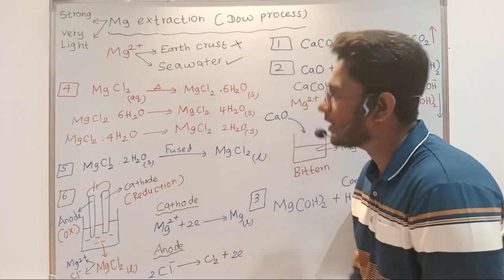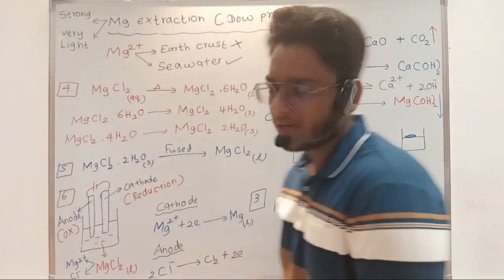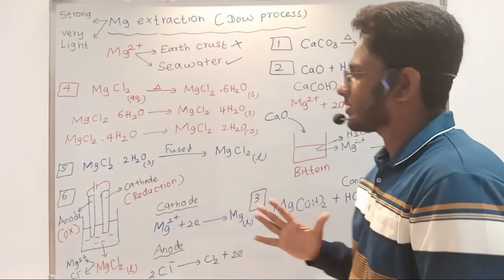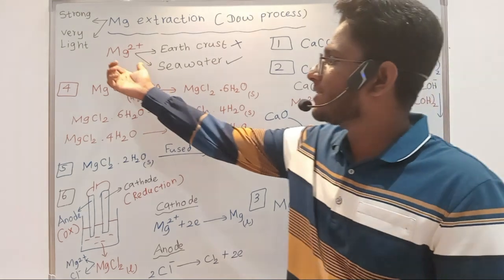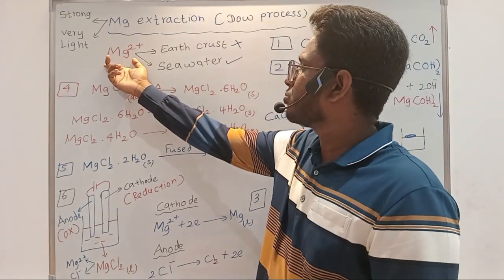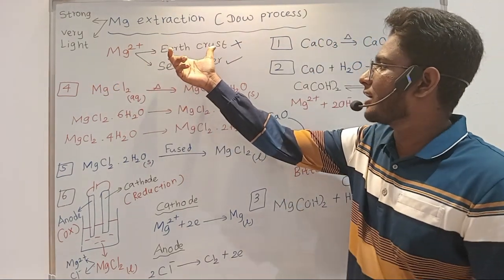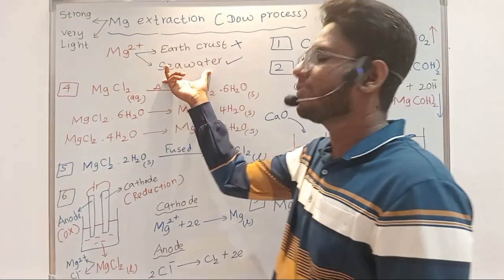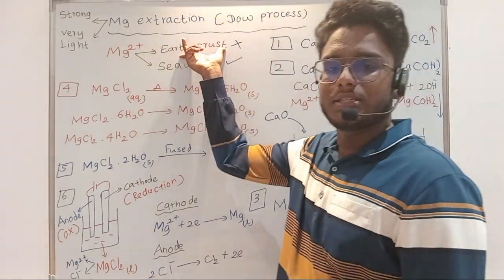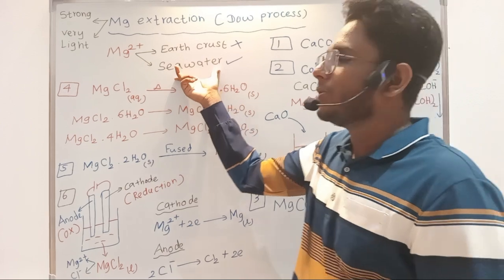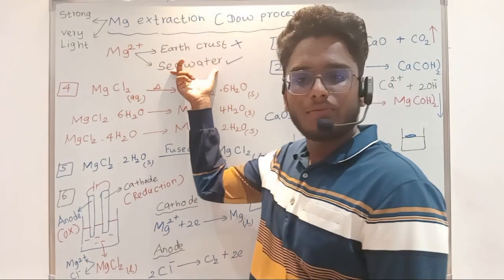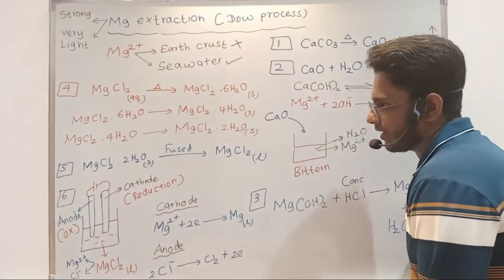Next one, why do we extract magnesium? Because naturally you won't be able to get magnesium, but you will be able to get magnesium 2 plus naturally. So where can you get this magnesium 2 plus from? You can get it either from the earth crust or from the seawater. But obtaining magnesium 2 plus from the earth crust is very expensive. Therefore you will need to get it from the seawater, because it is more profitable, right?